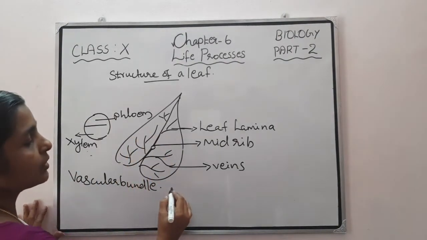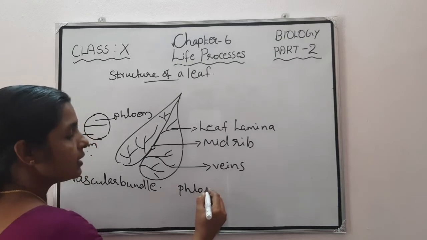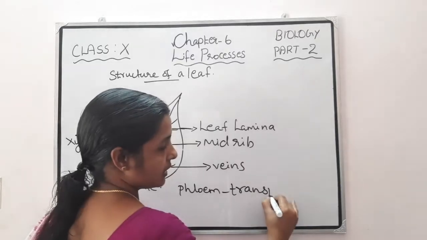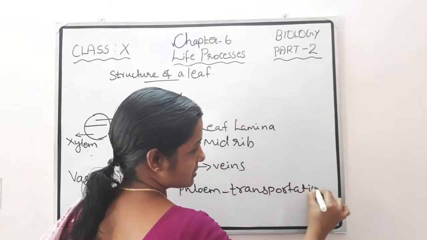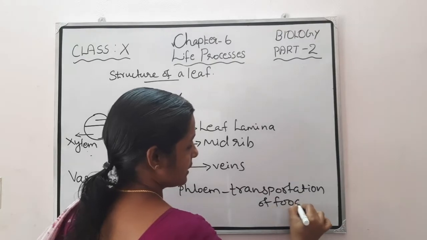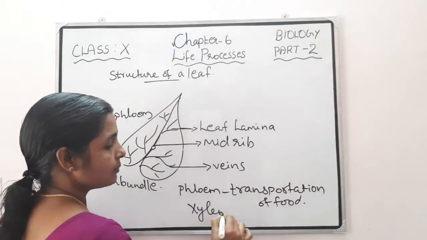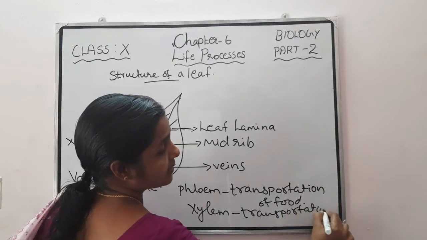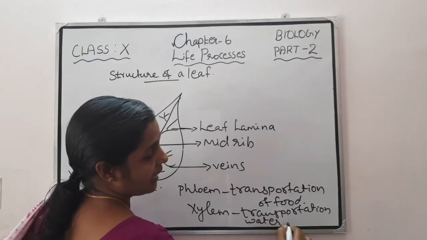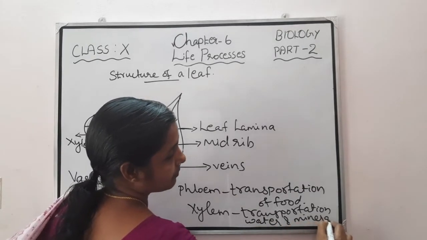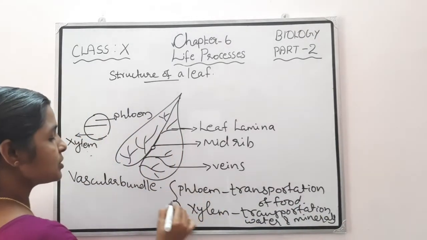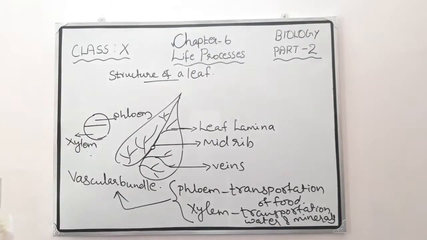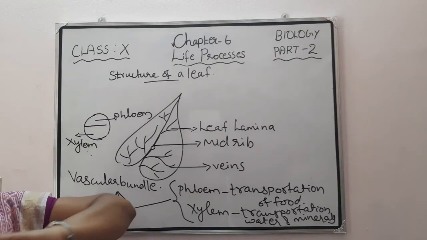Then what is the function of this phloem tissue? Phloem tissue helps in the transportation of food materials, whereas xylem tissue helps in the transportation of water and minerals. And these xylem and phloem tissues together we can say as what? Vascular bundles.